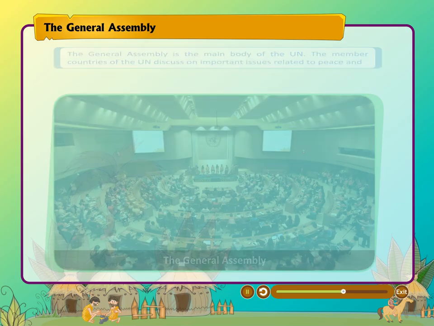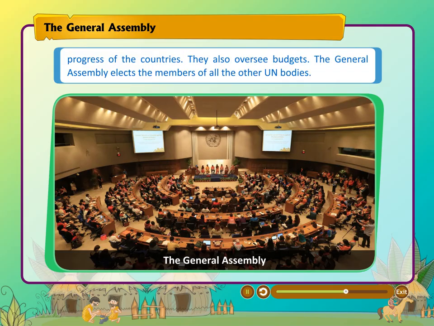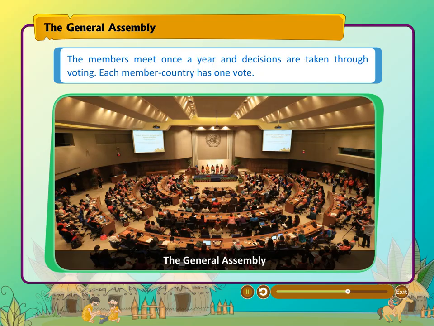The General Assembly. The General Assembly is the main body of the UN. The member countries of the UN discuss important issues related to peace and progress of the countries. They also oversee budgets. The General Assembly elects the members of all the other UN bodies. The members meet once a year and decisions are taken through voting.